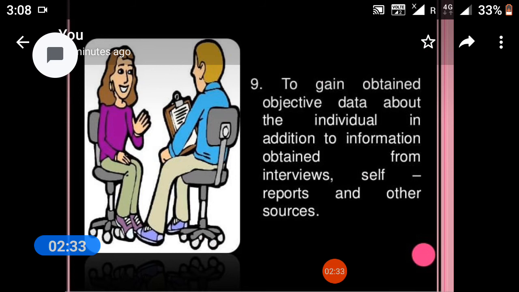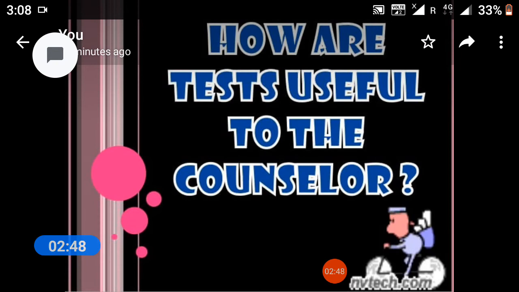Next point, to gain objective data about the individuals in addition to information obtained from interviews, self-reports and other sources. How are tests useful to the counselors?